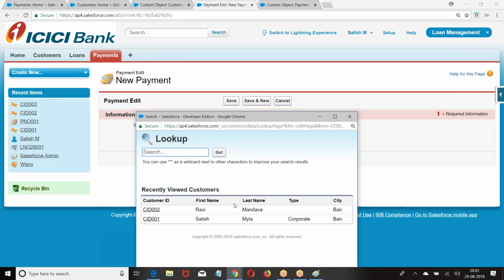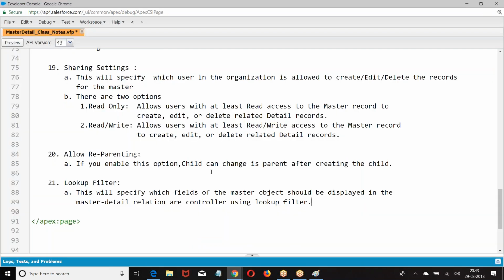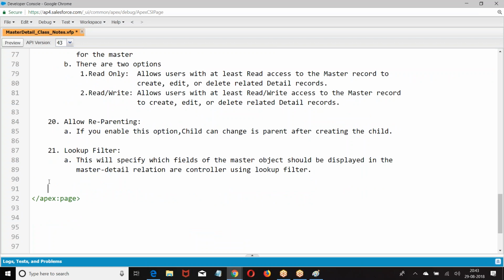Right? So if you are using this object as a master, which fields of this object should be displayed in the pop-up window? That is controlled by search layout. I hope you are good. Clear? So, on the master object, we can specify which fields should be displayed.